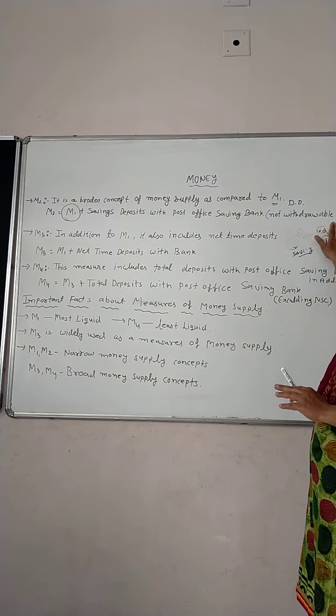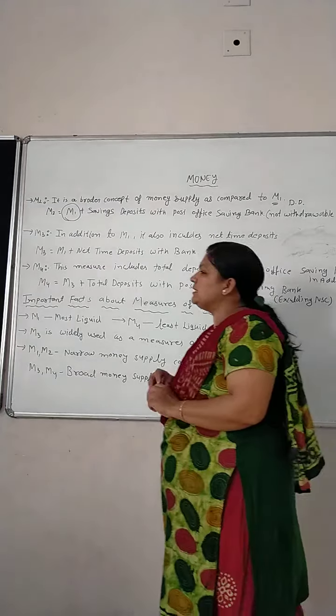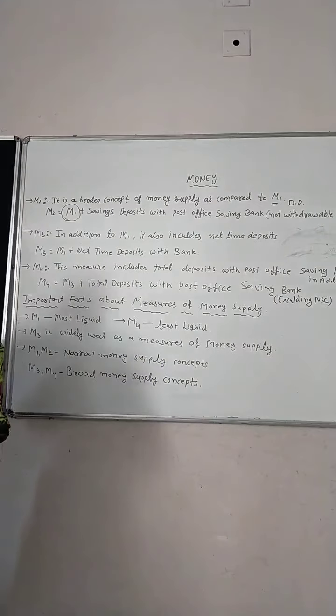That's why this type of savings account is not called a demand deposit. So what is the formula of M2? M2 equals M1 plus savings deposits with post office savings banks. But keep in mind, these amounts are not withdrawable by checks.